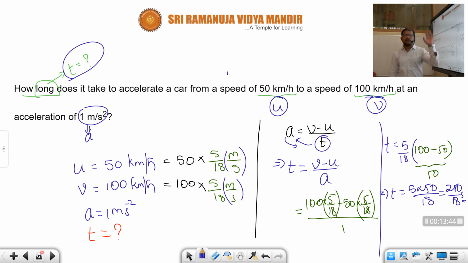Children, if you observe in all these models, we have calculated final velocity, we calculated initial velocity, and we calculated time by using what? A simple formula. By using the simple formula a is equal to v minus u by t.